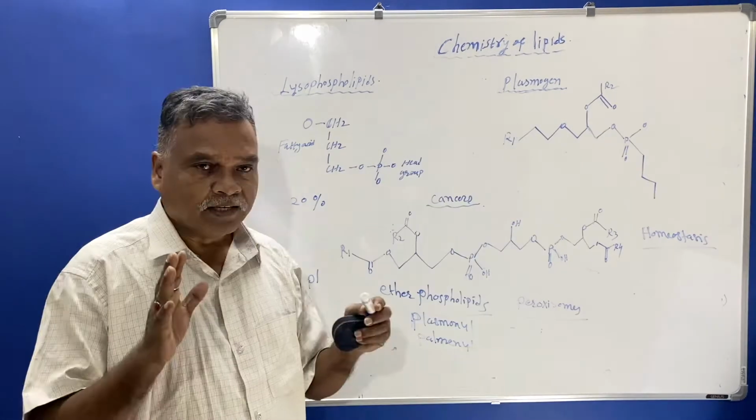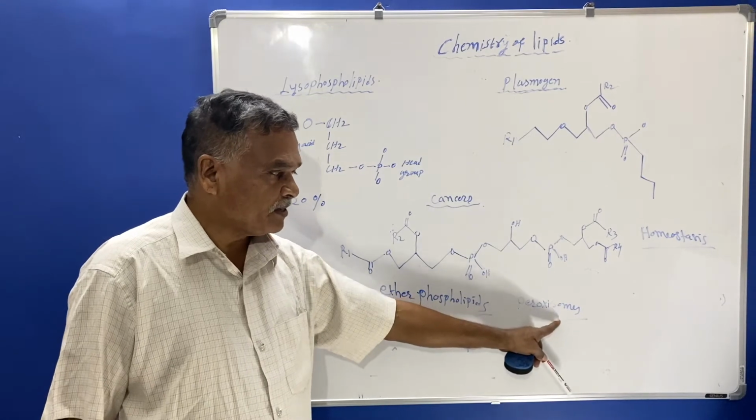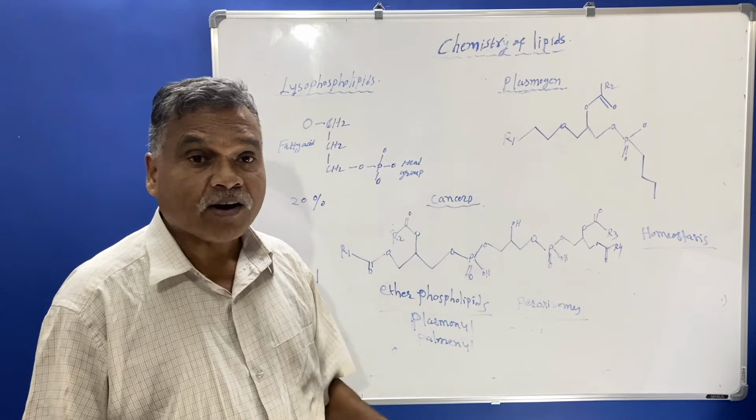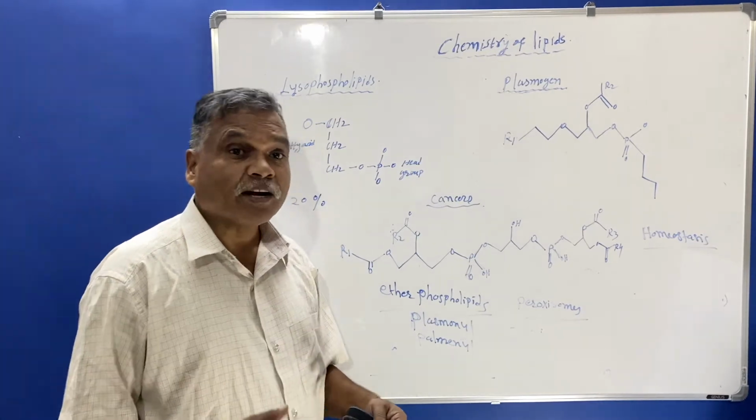Peroxisomes are cellular organelles, or cellular components.